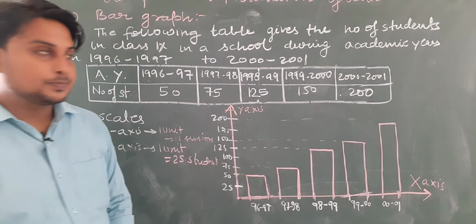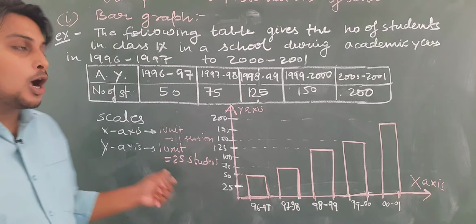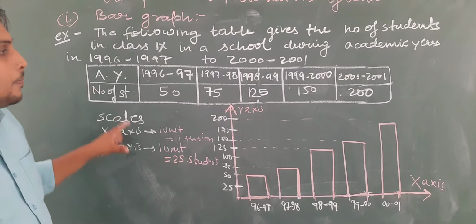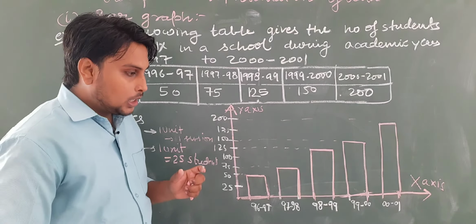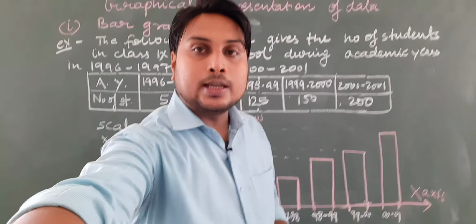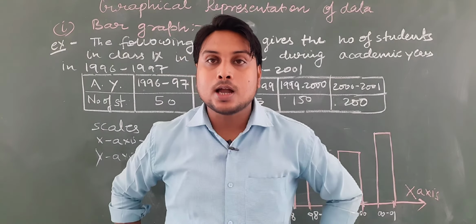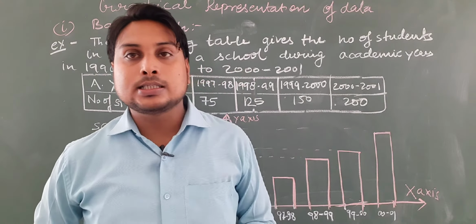Okay students, so here you can understand how we will represent the questions of bar graph. This is how we can see what topics we have to study in this chapter.